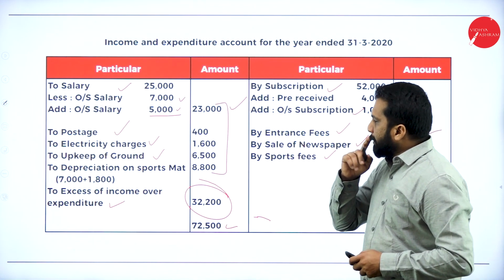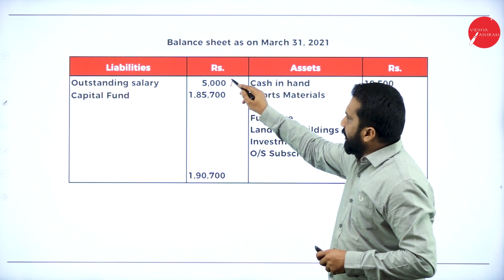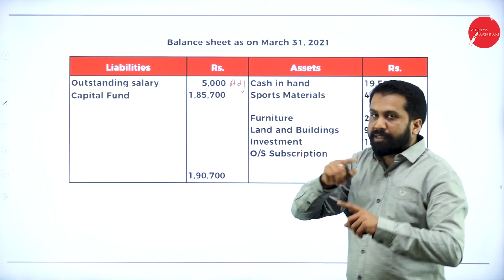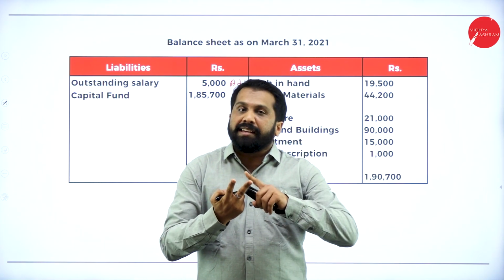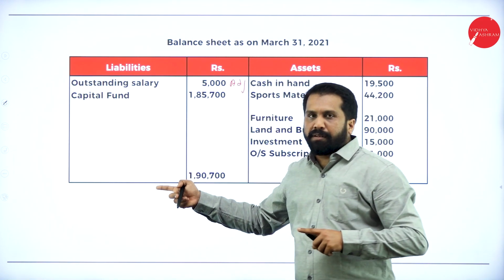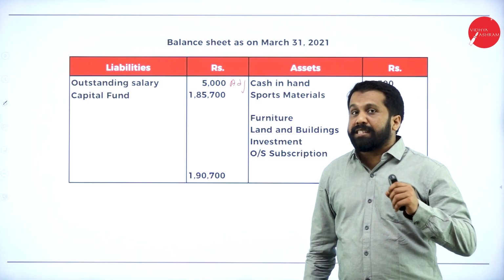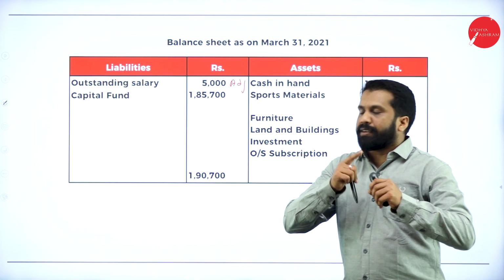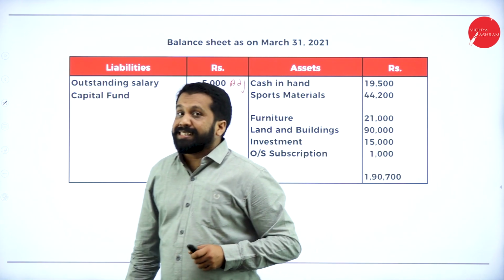Now, we are done with this. Now you go to the balance sheet. Your outstanding salary as per the adjustment, double effect. Whatever is there in the adjustment, double effect. Anything outstanding comes under liability. Anything prepaid comes under asset. Now, capital fund, 1,85,700.